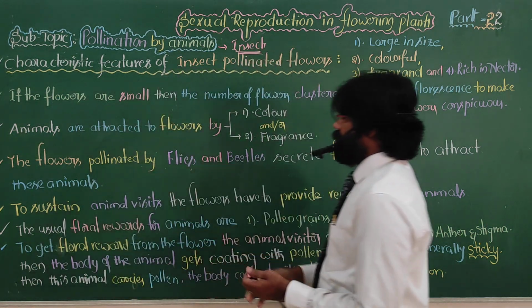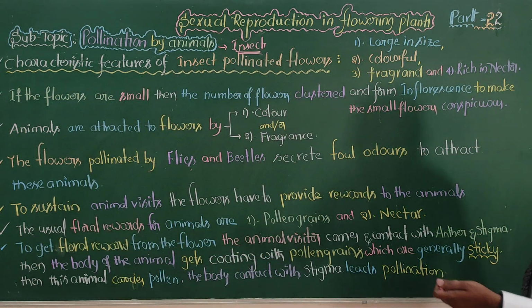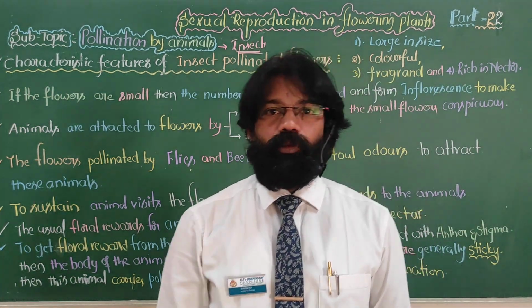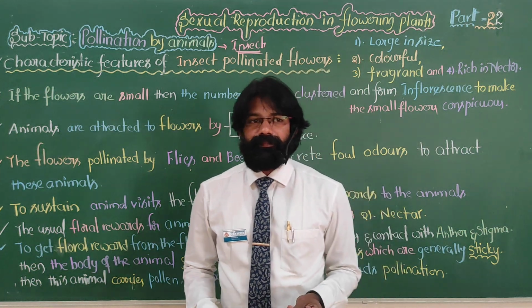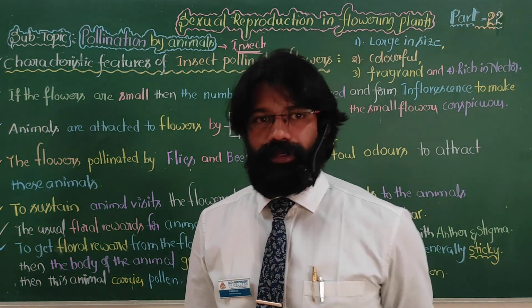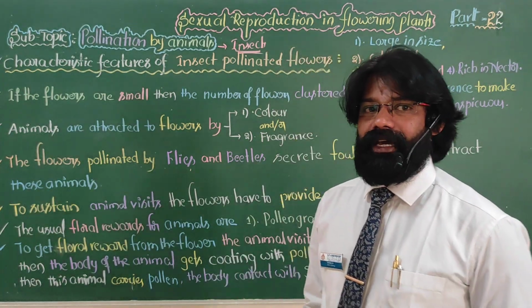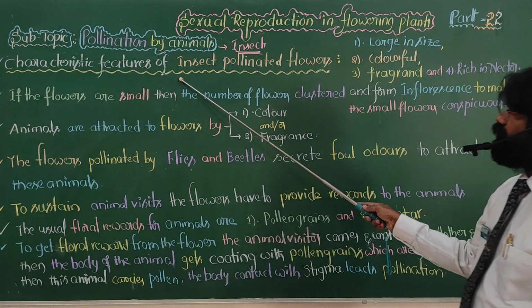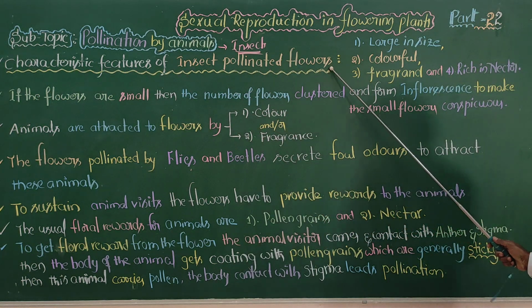Pollination by insects. If any flower wants to be involved in pollination by insects, it requires some specific characteristics. What are those specific characteristics? Let's go through the characteristic features of insect pollinated flowers.